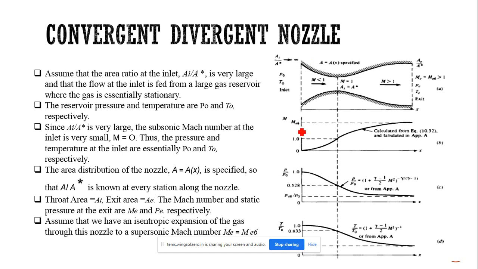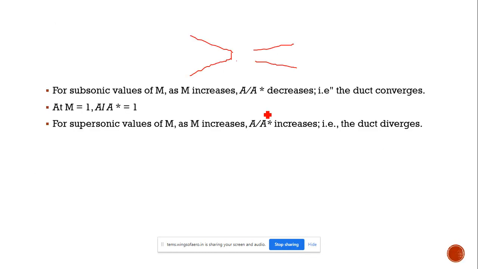Okay, so the next thing is also important. We have seen some relations like P by P naught. Sir, turn to the previous slide. Yes. Okay, sir. Okay, fine.